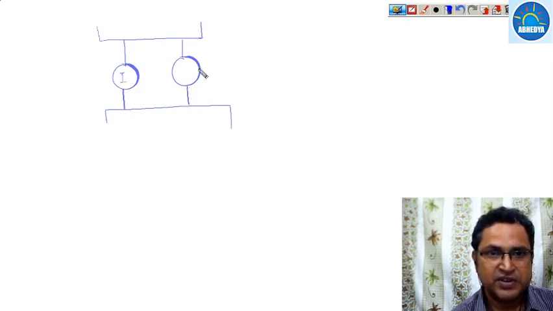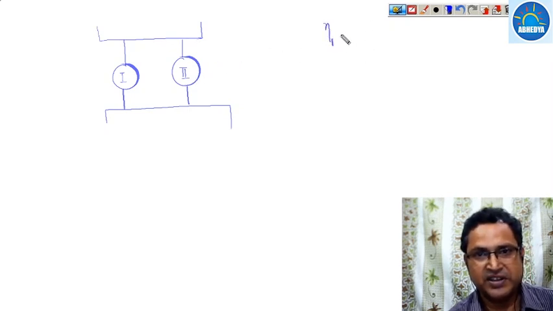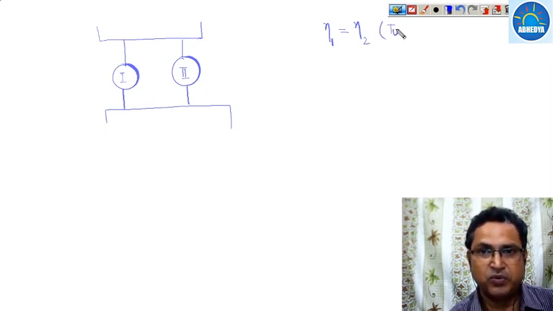This is heat engine 1, this is heat engine 2. The efficiency of heat engine 1 must be equal to the efficiency of heat engine 2. This we have to prove.